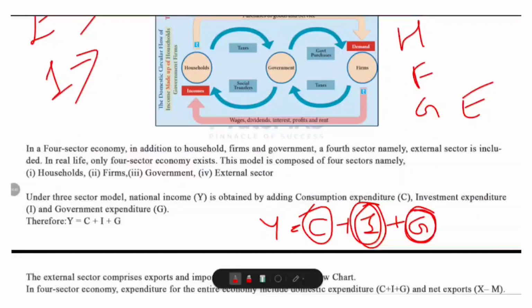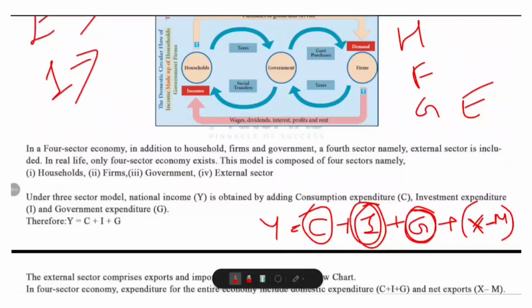So in a four-sector economy, we also include net exports. That means X minus M. X minus M means export minus import. So export minus import, that we are calling net export. So Y is equal to C plus I plus G plus X minus M, or C plus I plus G plus net exports. So the net export shows whether money is flowing into the economy from abroad or going out.